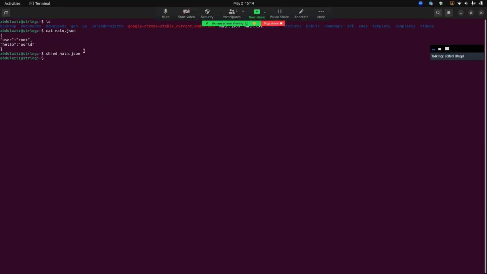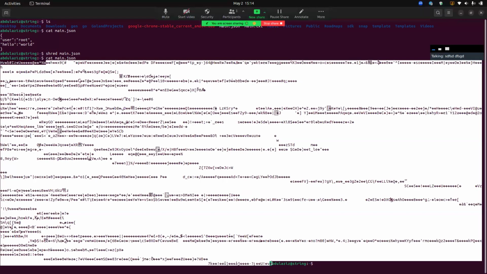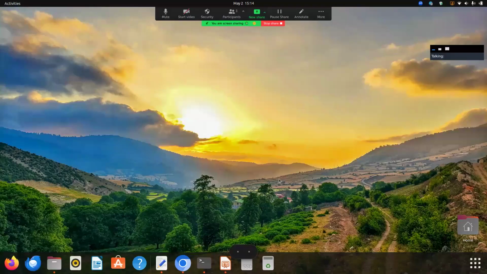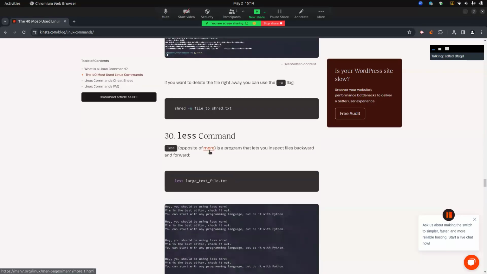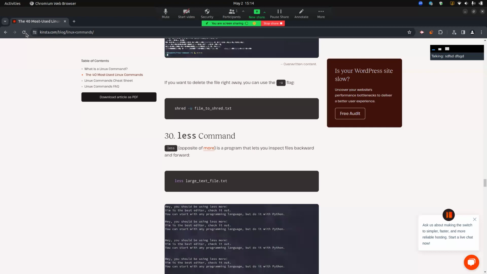Without any exceptions, the process will be finished. And if I want to see cat main.json, as you can see, you can't even read it. So shred provides this. If you want to delete the file right away, you can use the -u flag, and right now shred main.json, and here as you can see main.json is deleted.